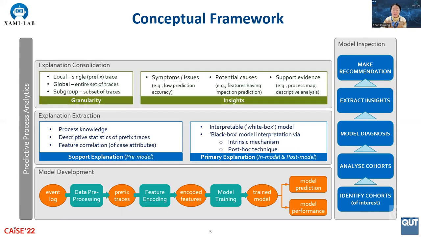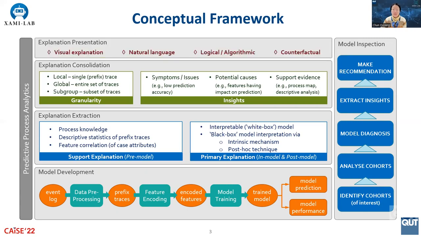Often these explanations are abstract and need to be contextualized. For example, what is the granularity of explanation and what insights to be extracted that will be useful to end users? Finally, the consolidated explanations are presented to the target audience using an appropriate presentation technique. In the following, we will elaborate on this conceptual framework.